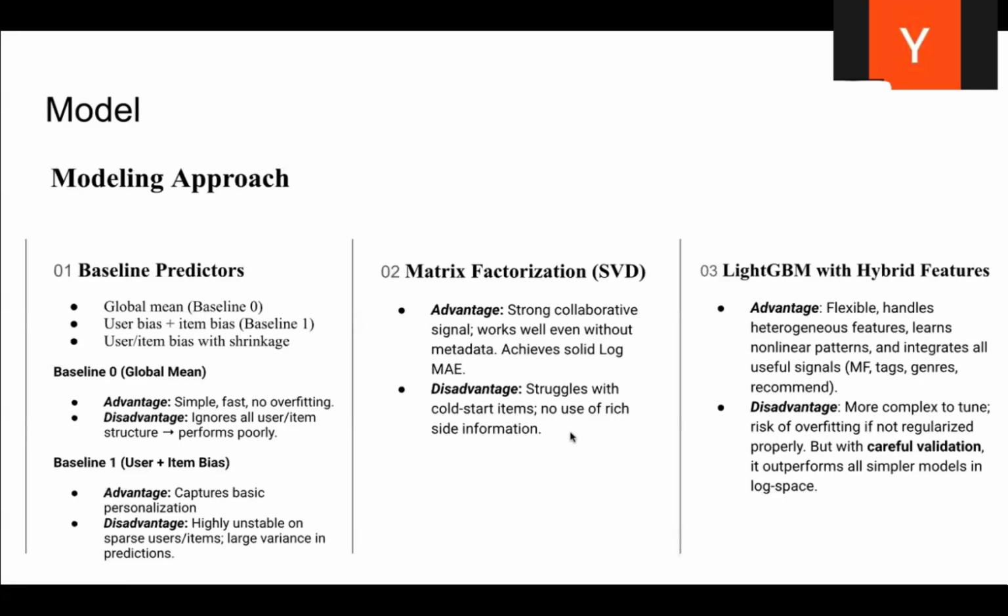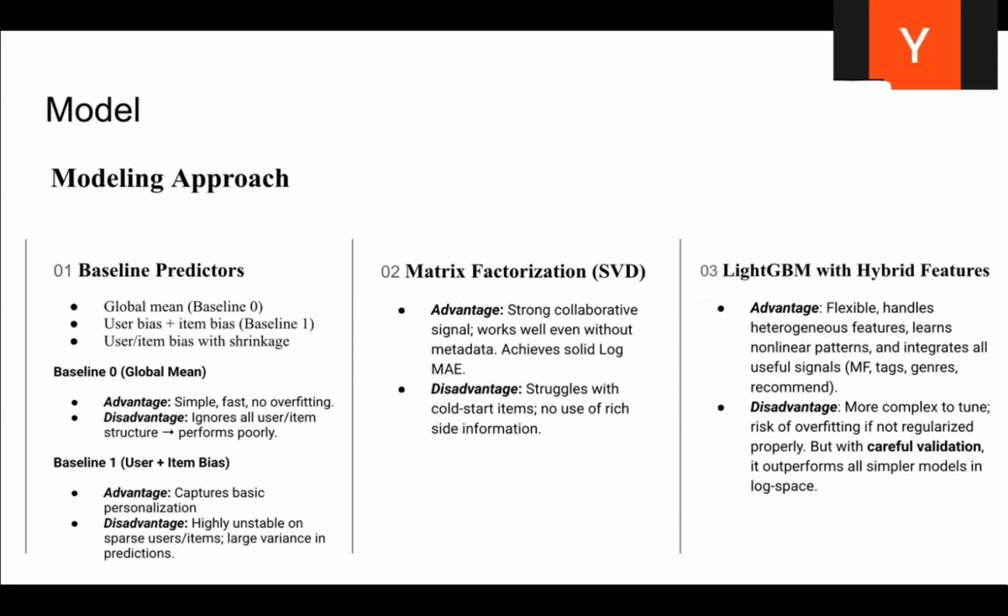We tested several approaches. Baseline 0 predicts the global average log playtime. It's simple but ignores all user and game differences, and its performance was poor. Baseline 1 adds user bias and item bias. This captures basic personalization, but is unstable, especially for users or games with little data.